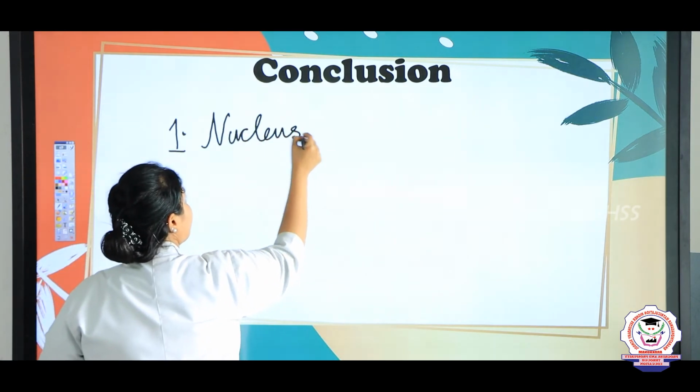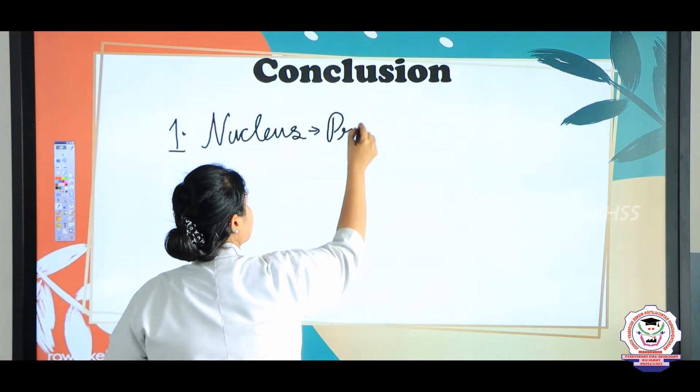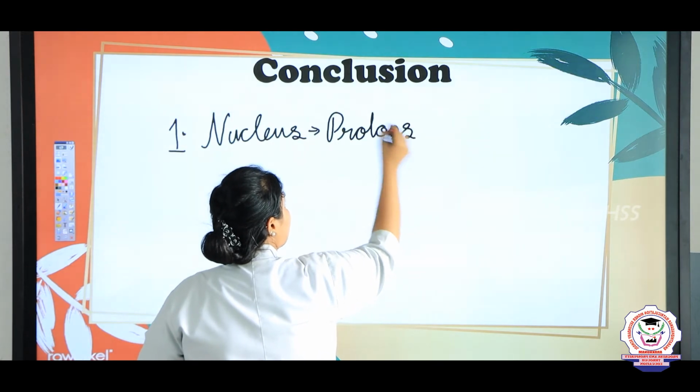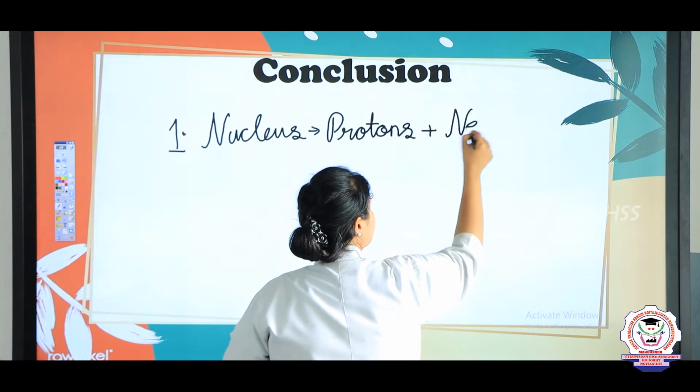Nucleus. So, in the nucleus there are protons plus neutrons.